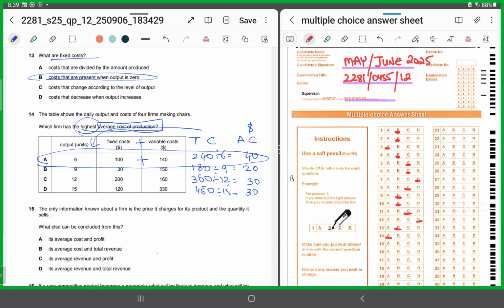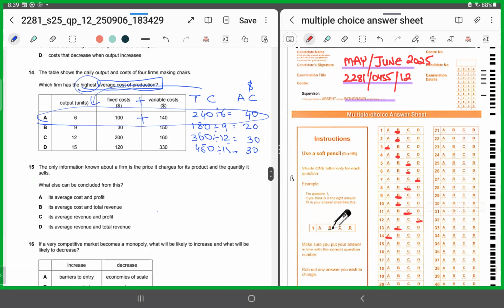15. The only information known about a firm is the price it charges for its product and the quantity it sells. So you only know the price and the quantity. So once you know the price and the quantity, what does it yield you? Exactly, it tells you about the revenue. Now, let's look at the options. What else can be concluded from this?